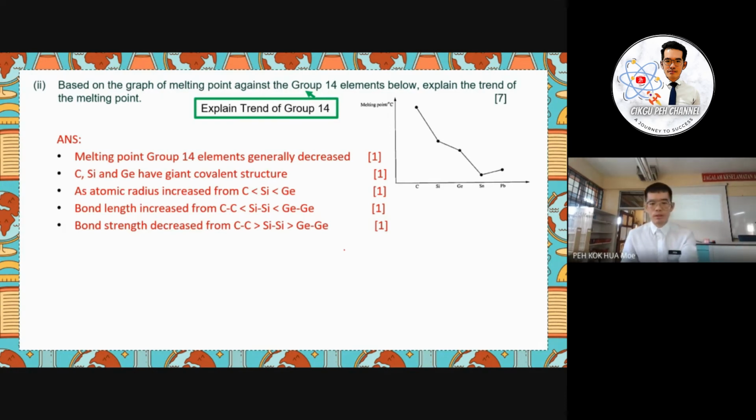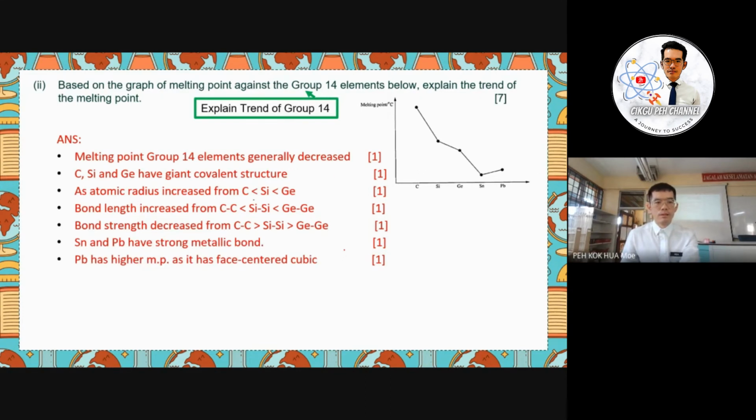Then we discuss tin and lead, which have strong metallic bonds. And lead has an unexpectedly higher melting point because it has a more closely packed structure, known as the face centered cubic. So this is how we relate what we learned to the way we answer.